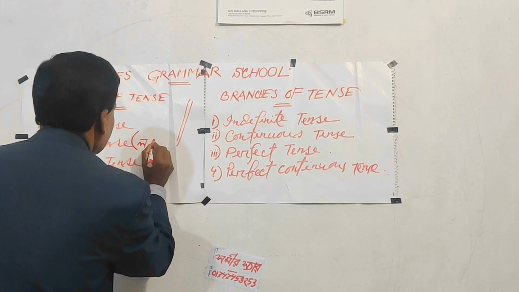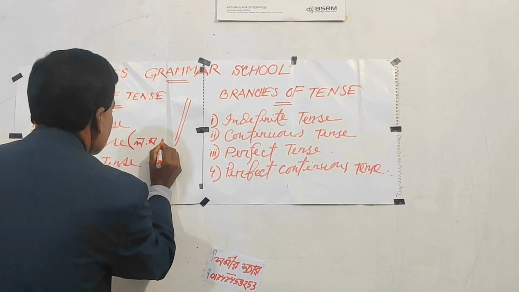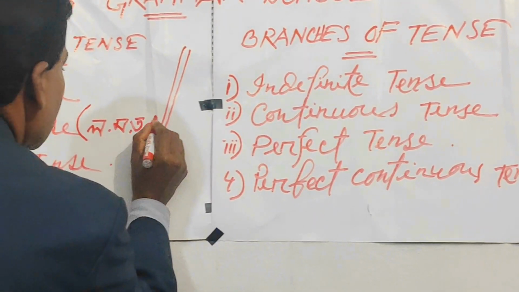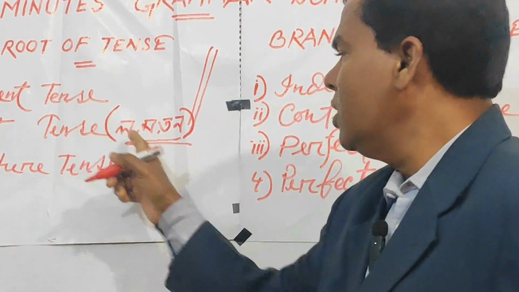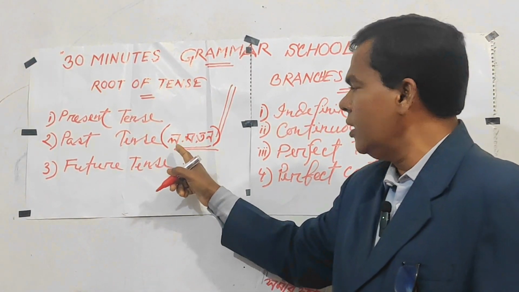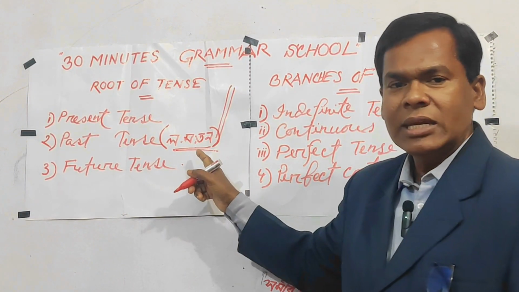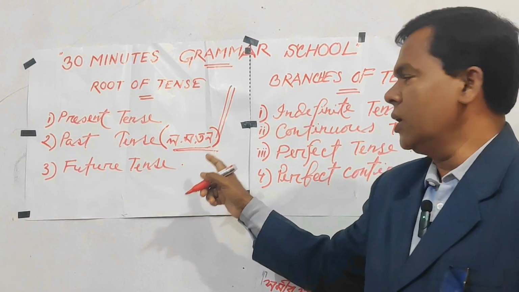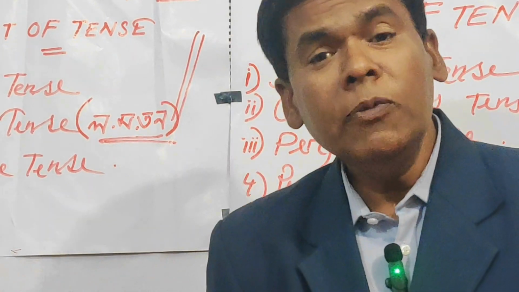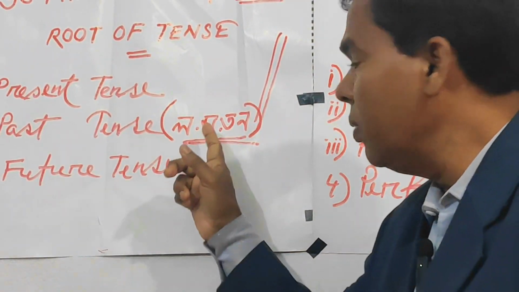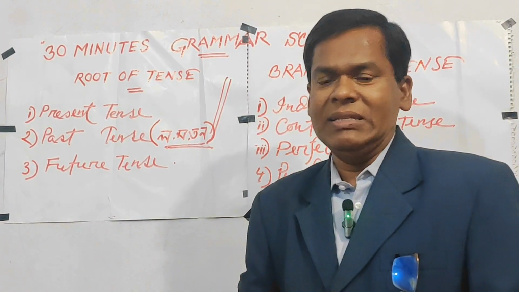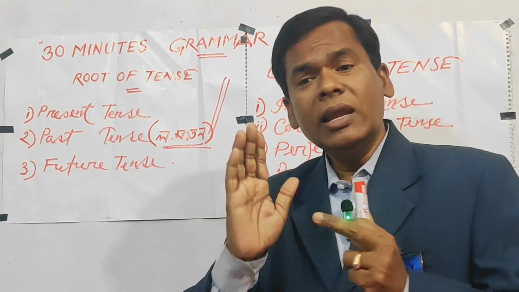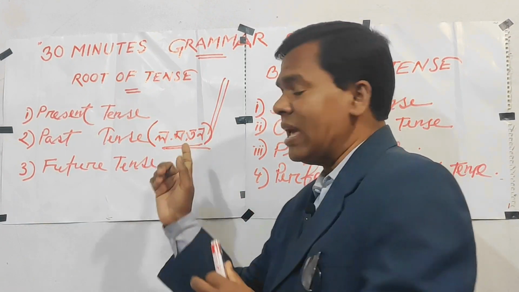ল, ম, ত and ন. Dear boys, look here, past tense. Within bracket I have written here the letter ল, ম, ত, ন. Is it clear to everybody? Okay, ল, ম, ত, ন. So if we find this sort of letters at the last word of the sentence, then you will recognize the tense as past tense.